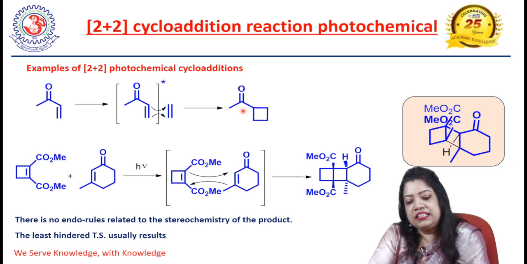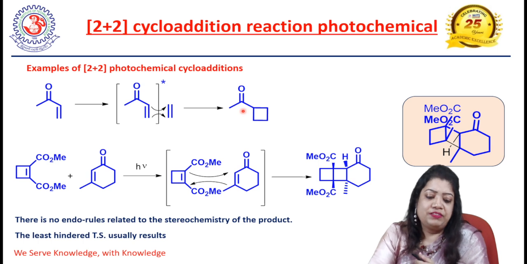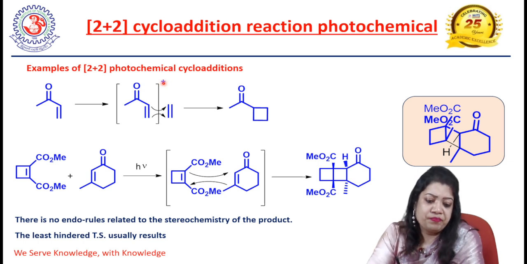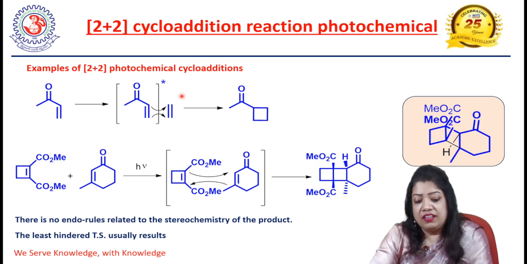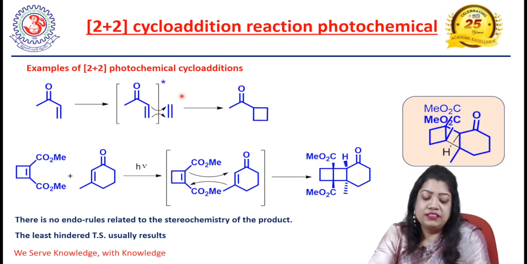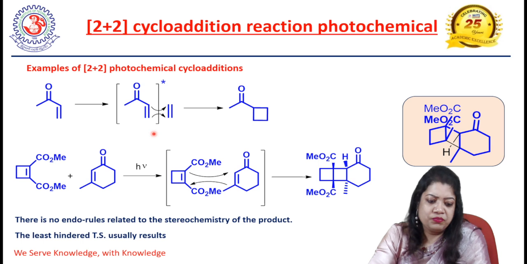In general, cyclobutane systems are very difficult to make due to the presence of ring strain. But our 2 plus 2 photochemical cycloaddition reaction is a way by which we can make these cyclobutane systems very nicely, and various kinds of cyclobutane systems can be synthesized using this methodology.